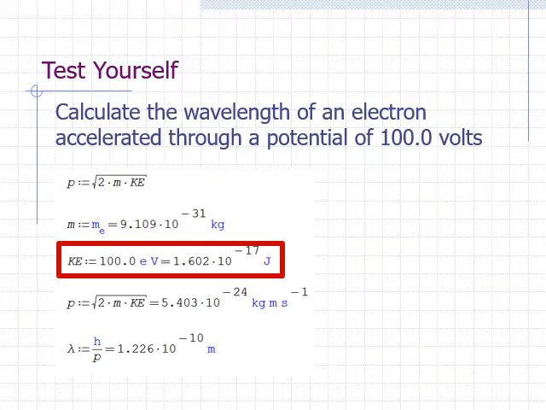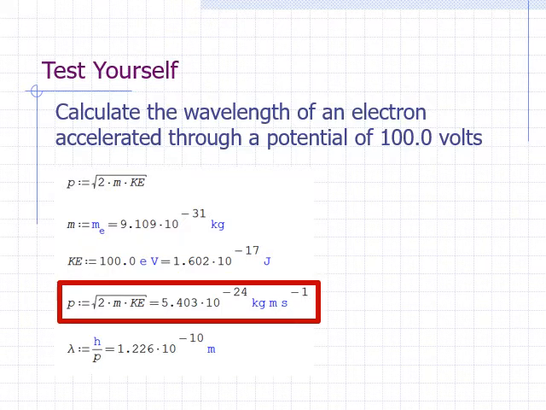Plugging in the mass and kinetic energy to the formula for p, we get a momentum of 5.403 times 10 to the negative 24 kilogram meter per second.